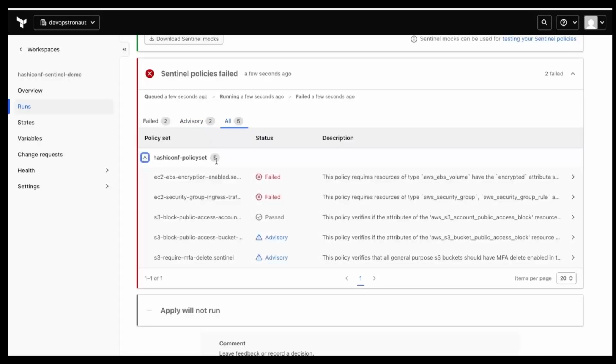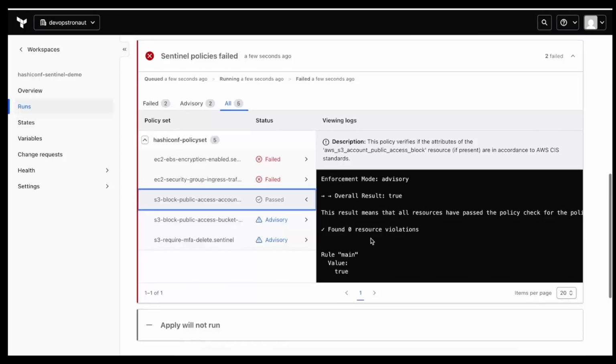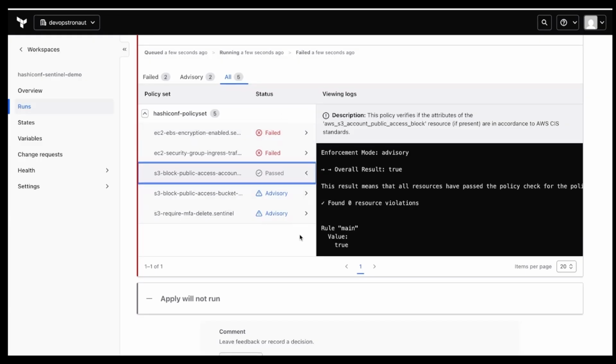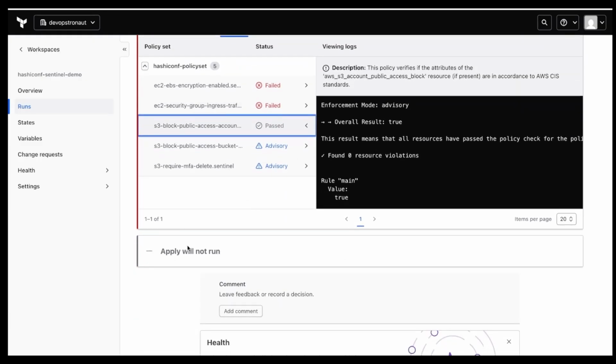If you go to all, you can see that S3 account block public access policy should be passed, correct? Because here none of the resources had violations. Okay, so that's why it passed. Once we fix the policy issues, we can run the Terraform apply.